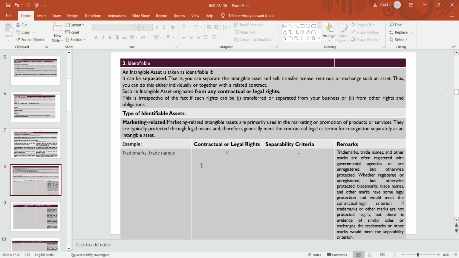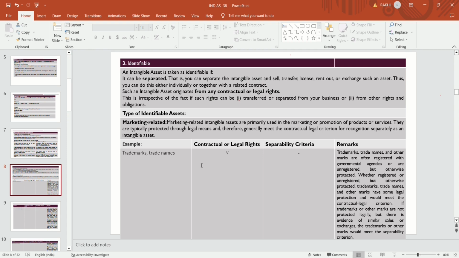Then only is the intangible asset said to be separated. There are many types of identifiable intangible assets, like marketing related, artistic related, contract related, and technology related. These are the types of identifiable intangible asset which we will discuss along with examples.